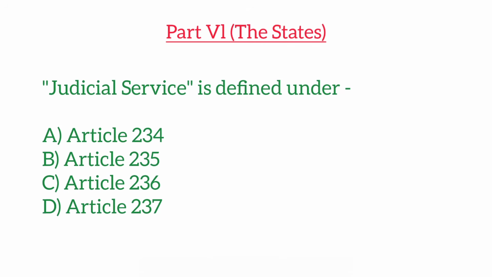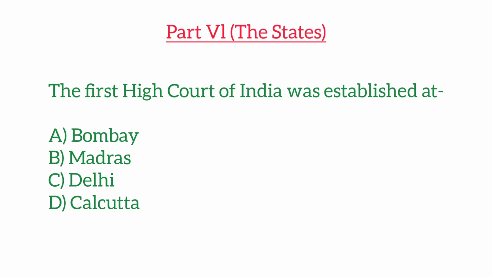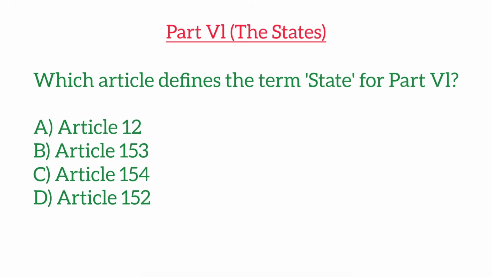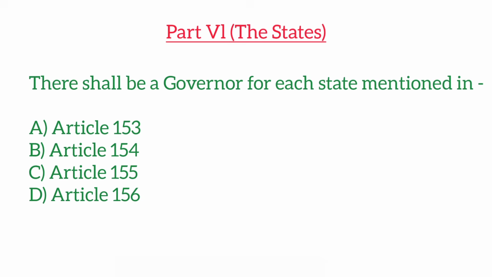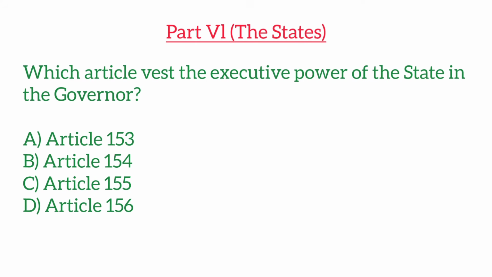Judicial service is defined under. The first High Court of India was established at. Which article defines the term state for Part 6? There shall be a governor for each state mentioned in. Which article vests the executive power of the state in governor?